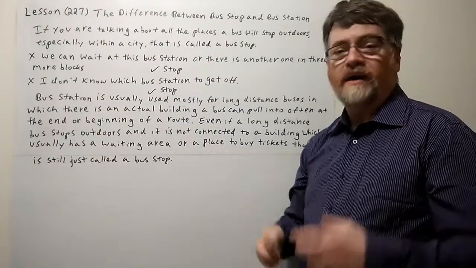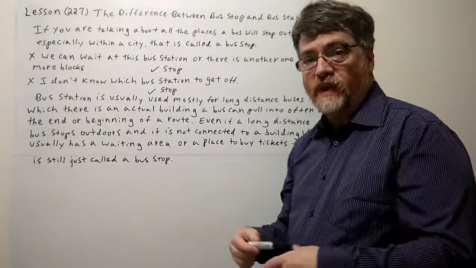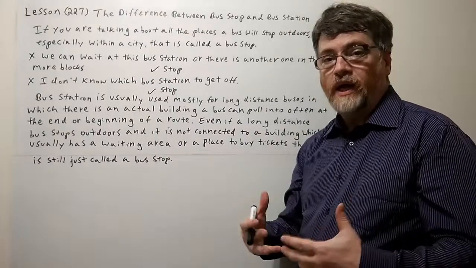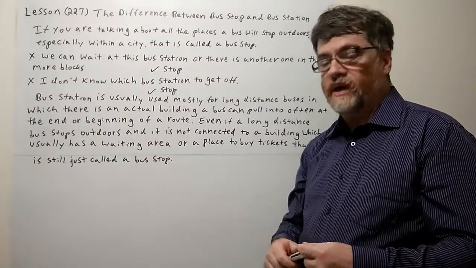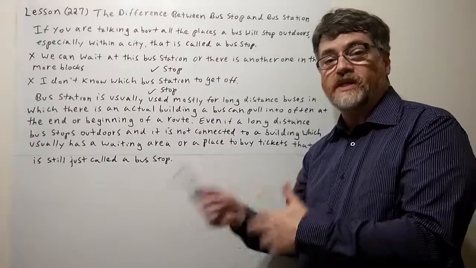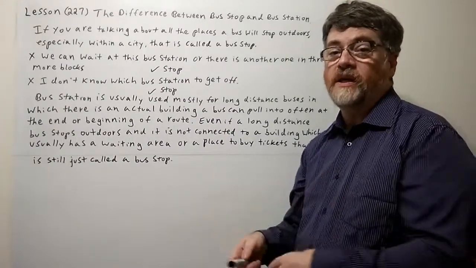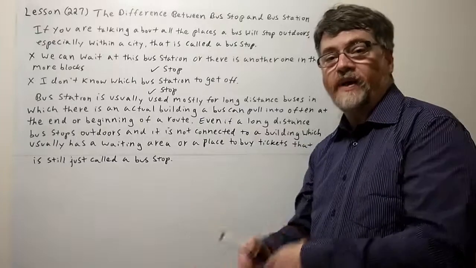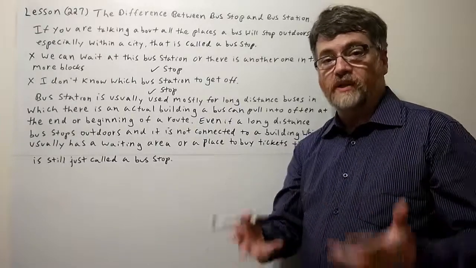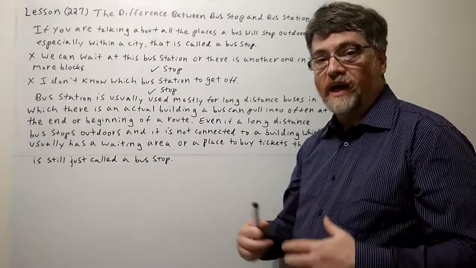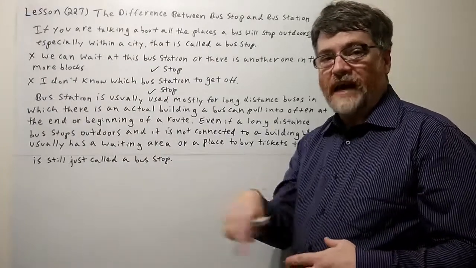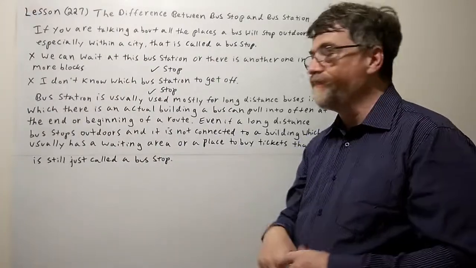Now, just so you don't get confused, with an MRT or a subway, you can use both words, stop or station. So if you're taking a subway, you could say that's a subway stop. You could say that's a subway station. It is both. It is a stop, and it's also connected to a building, so therefore it is a station at the same time. So both apply to the city mass transit train system.